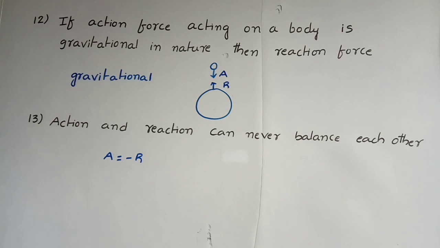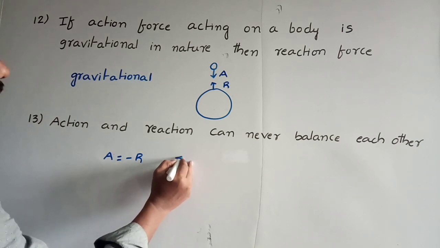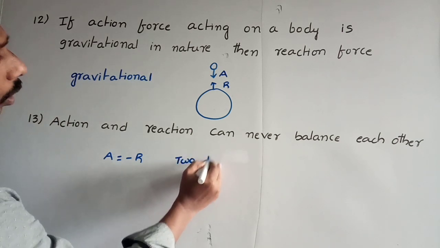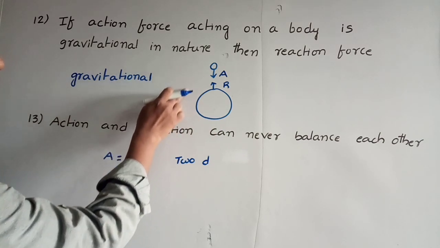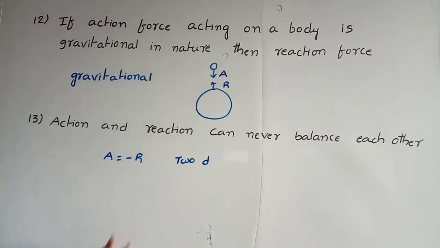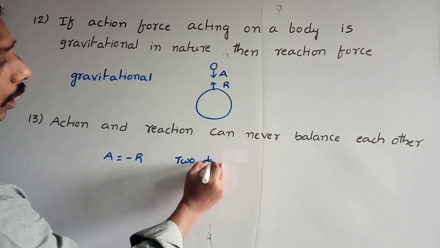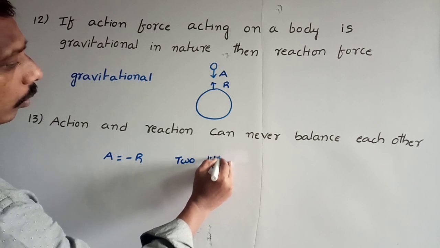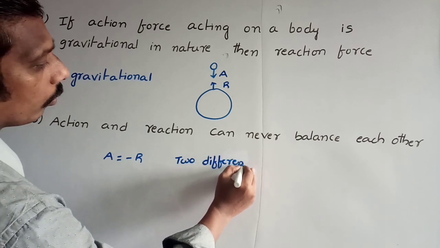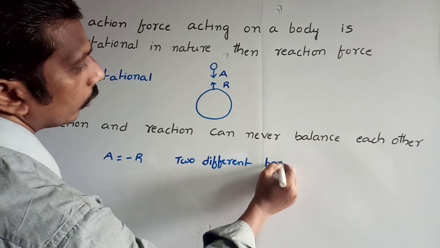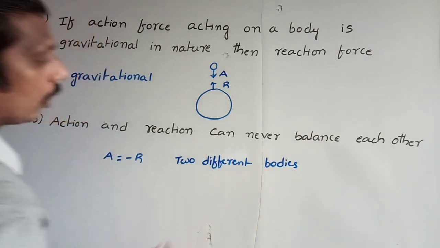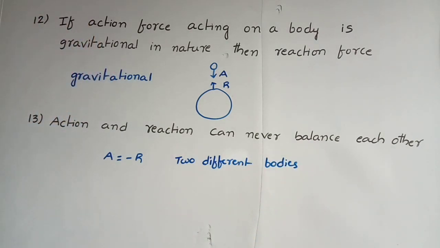But they are acting on two different bodies. Action acts on the apple, reaction acts on the earth. That's why they never cancel each other. They are on two different bodies, so they never cancel each other.